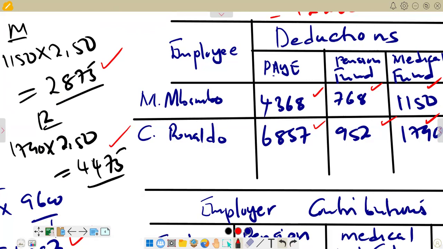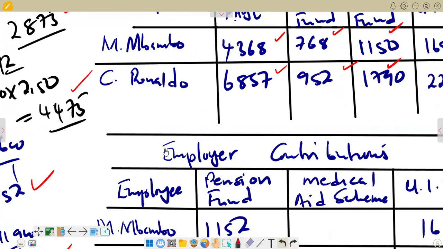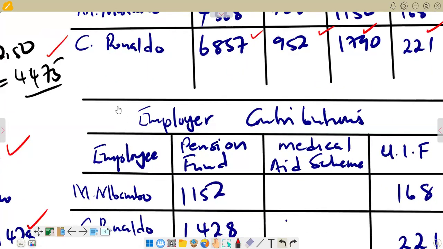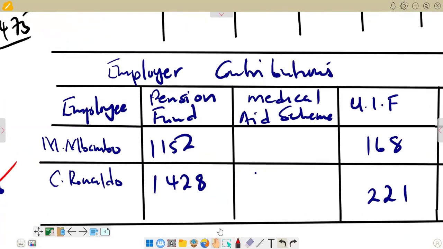So for medical aid, Mbambo has 2,875 and Ronaldo has 4,475. Right, so this is what we have.